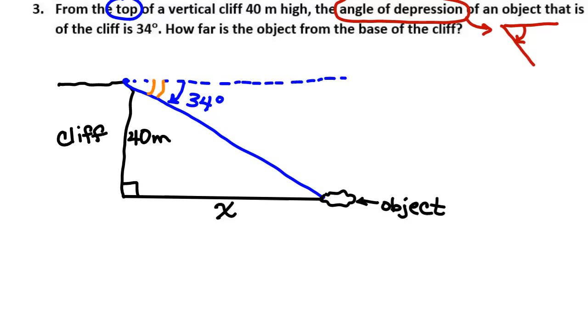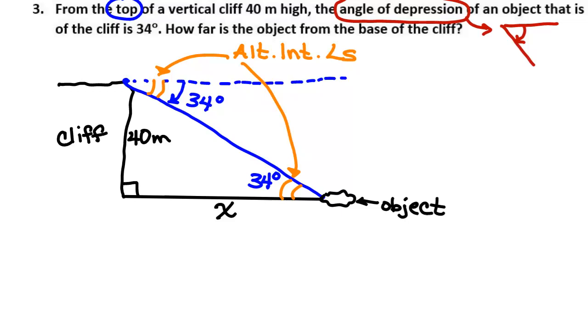This angle here will be congruent to this angle right down here because they are alternate interior angles. So this one down here is also 34 degrees. Now I have a side and an angle inside my triangle, and I have a side of the triangle that I'm looking for, so I am ready to label up my sides.